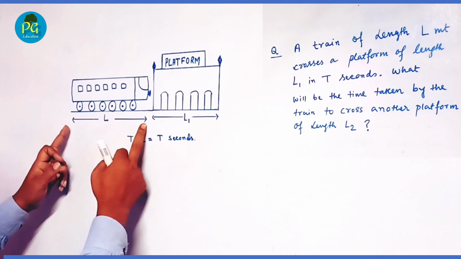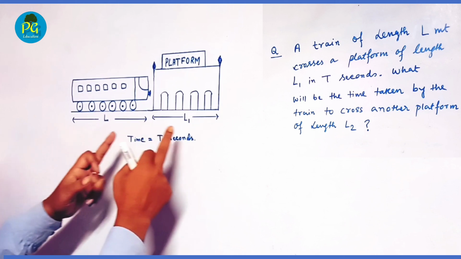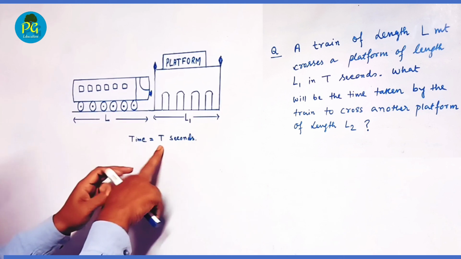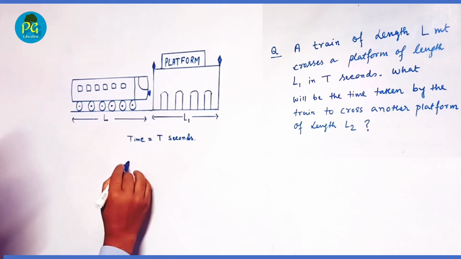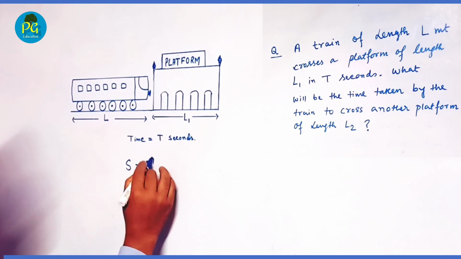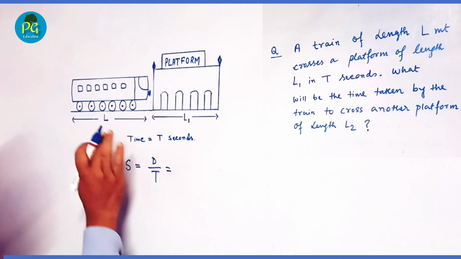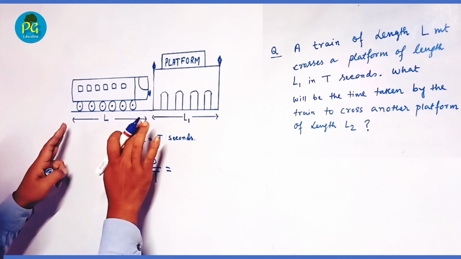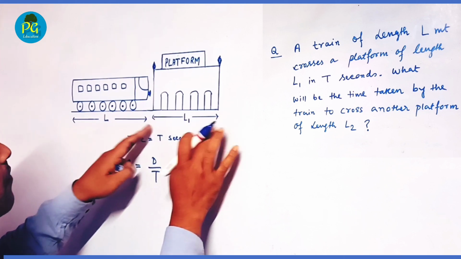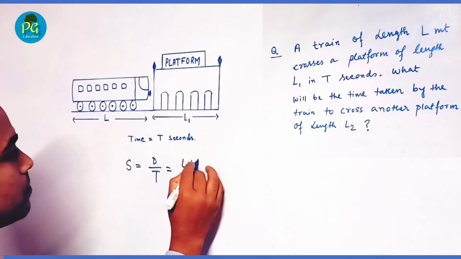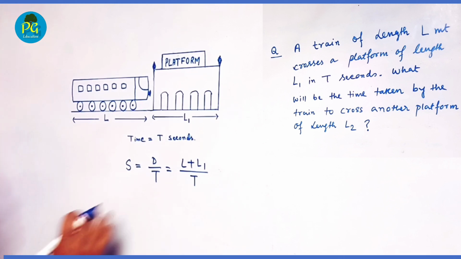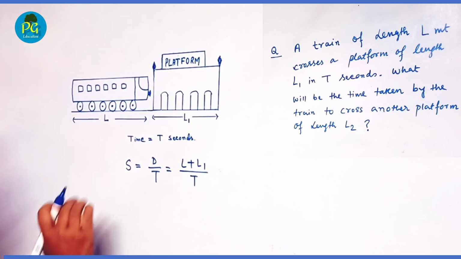A train of length L meter crosses a platform of length L1 meter in t seconds. Then what will be the speed? Speed equal to distance by time. Distance means total length. That means sum of the length of train plus the length of platform divided by time. Okay, this is the speed of train.